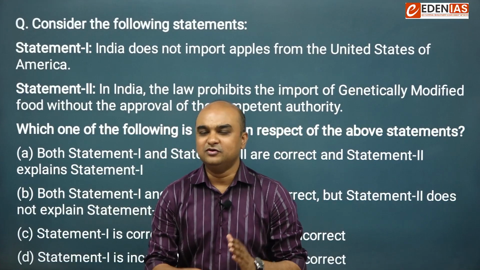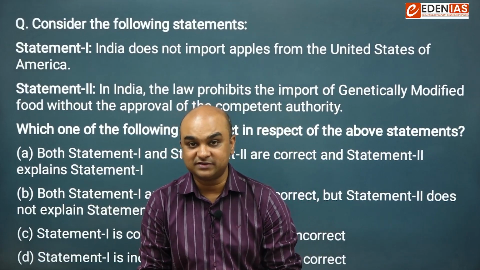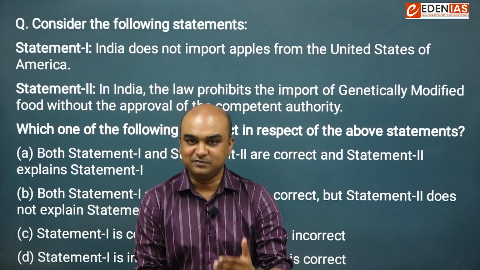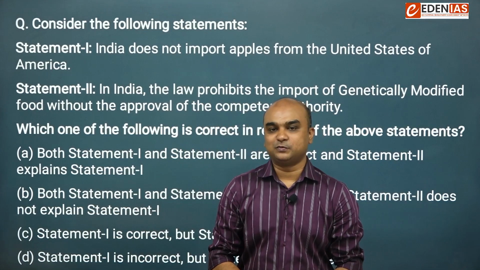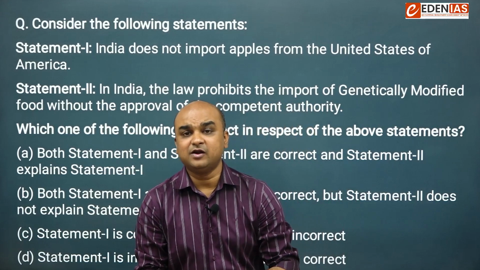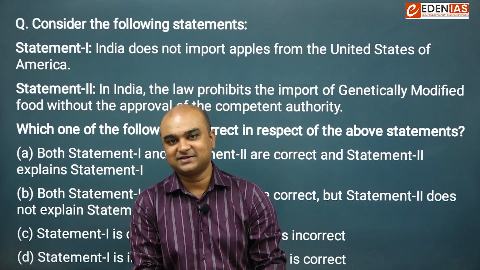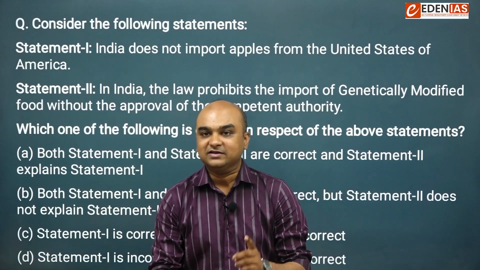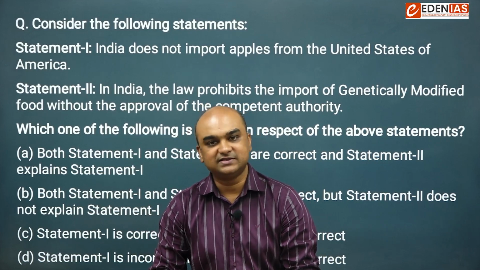Now, if you know this, that USA is a major exporter of apples to India, you can easily solve this question. You can use your elimination technique and you will find that option D turns out to be the right answer, because there is no option in this question where both statements are incorrect. So the moment you find one as incorrect, you automatically understand that the second one has to be correct, and therefore this fourth option, which is option D, becomes the right choice in this case.